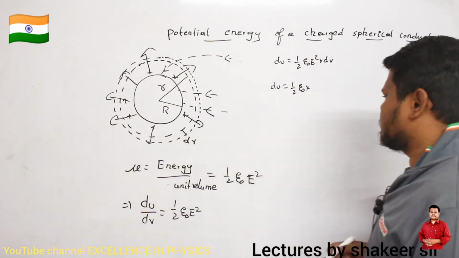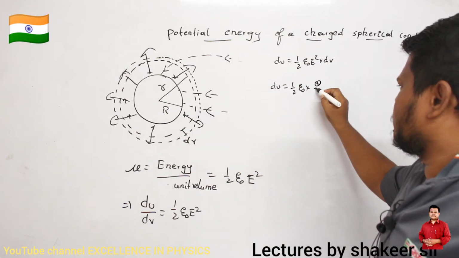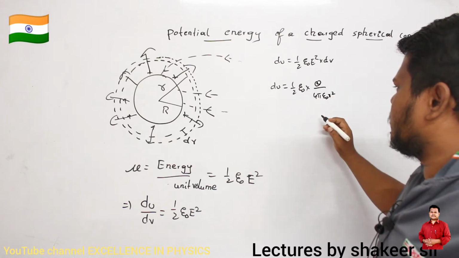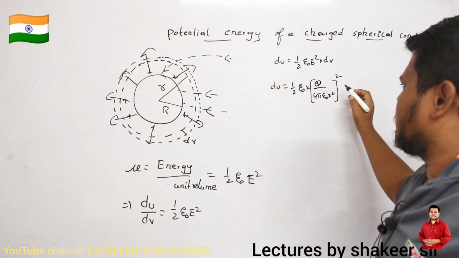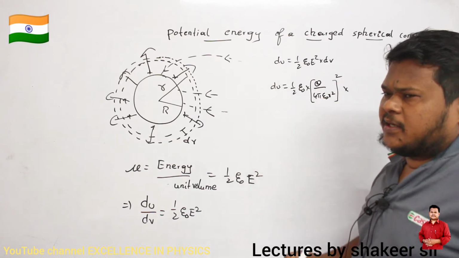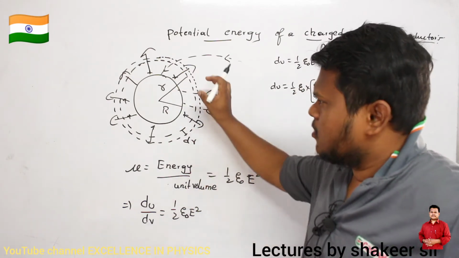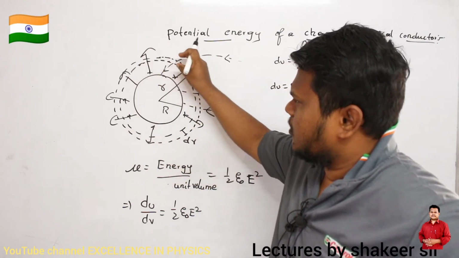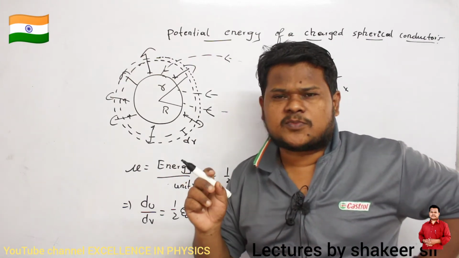The electric field due to a point charge is q divided by 4 pi epsilon naught r square, if q amount of charge is present. So we take the square, and dV is the small volume of the shell in which we are calculating the electric field energy.